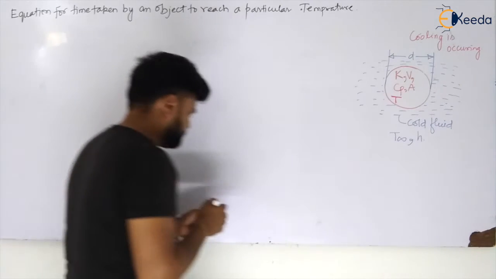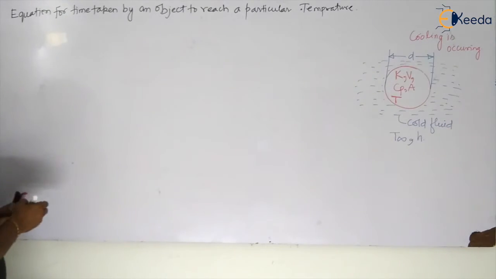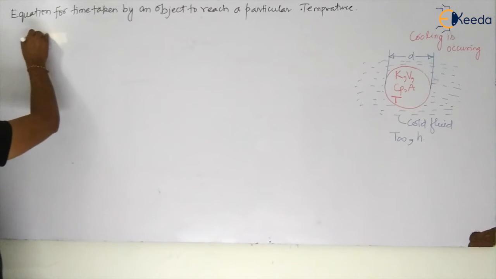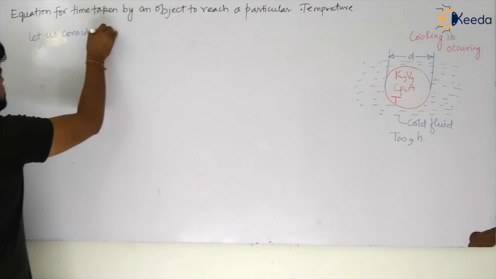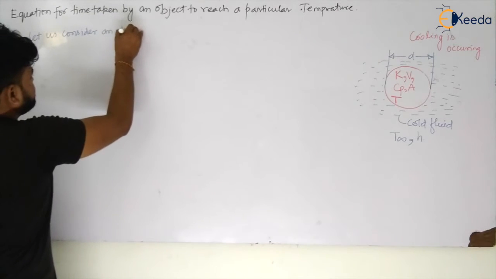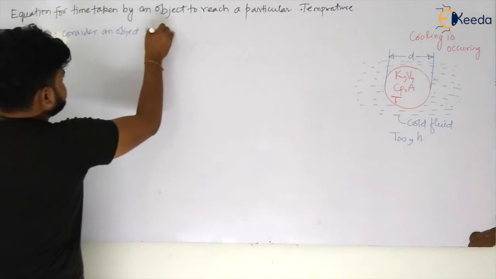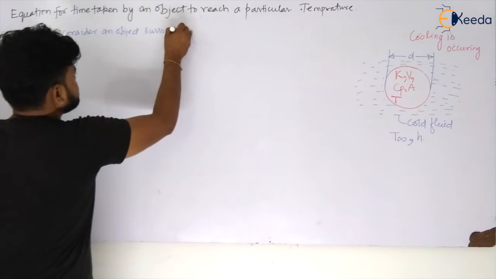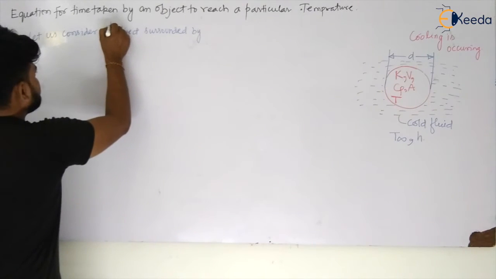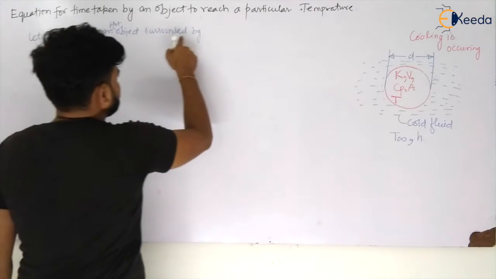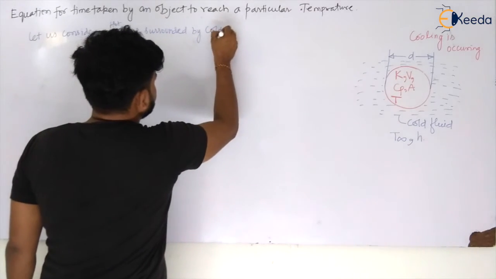Or let us define these properties so that you will remember them. So let us consider a hot object surrounded by cold fluid.